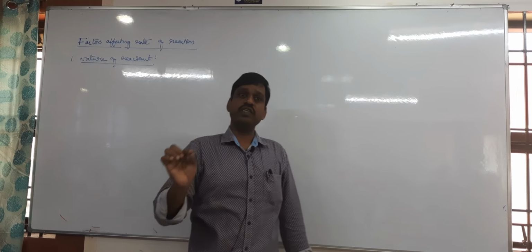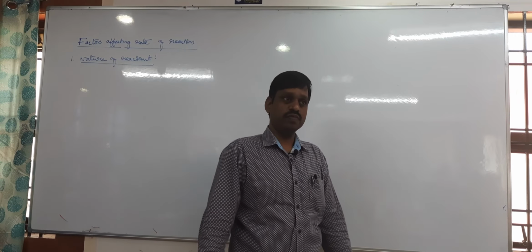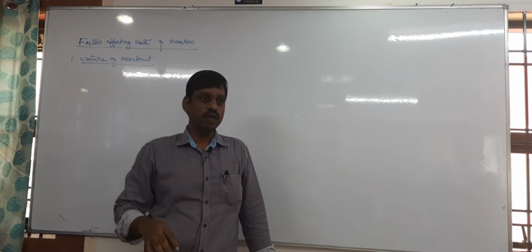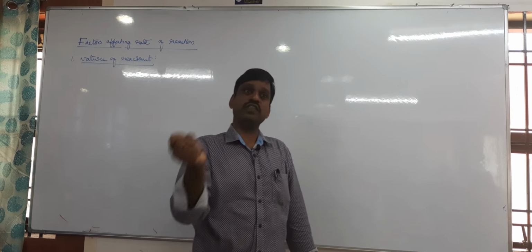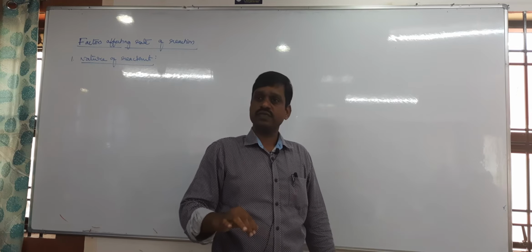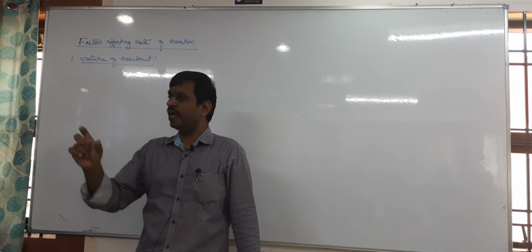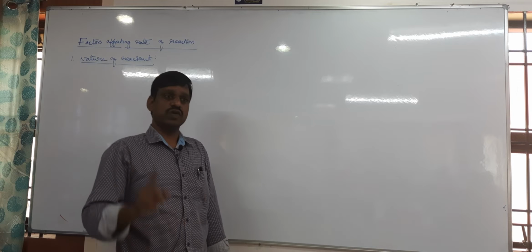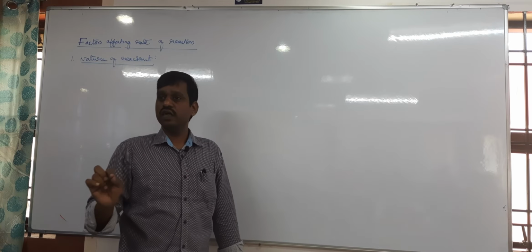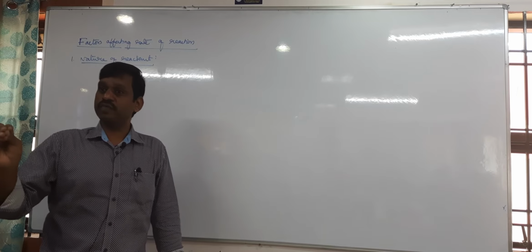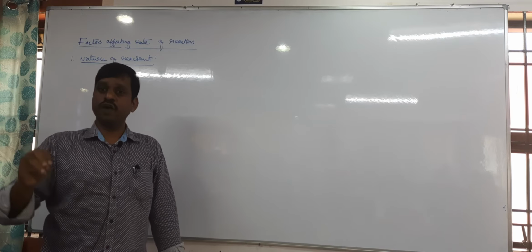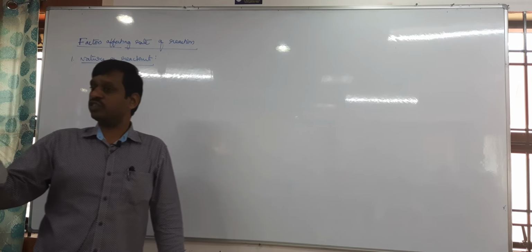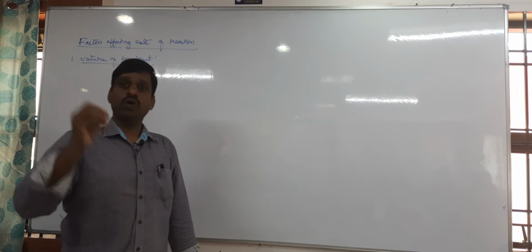Then the rate depends on the nature of the reactant. Yes or no? Do all reactants react with the same speed? No. All the reactants do not react with the same speed. That means the rate of the reaction mainly depends on the nature of the reactant. So here two important points we need to discuss. One is, in general, the reactions between ionic compounds are very fast compared to what? Covalent compounds. That means ionic reactions are very fast compared to covalent reactions.